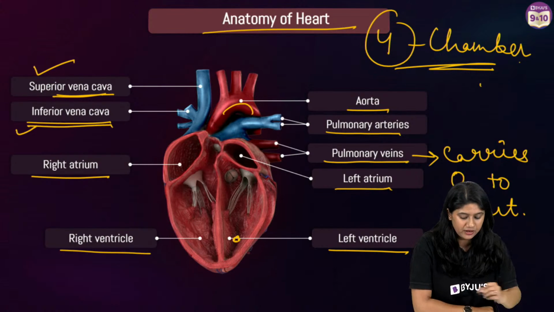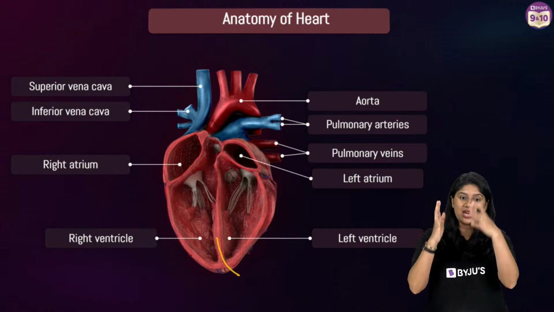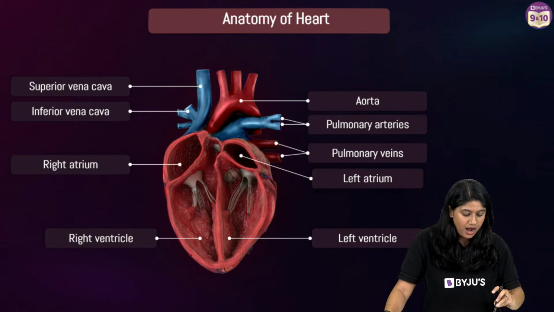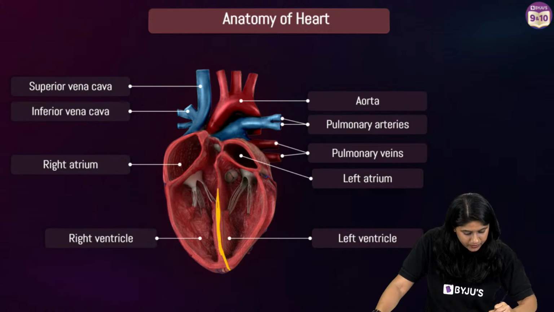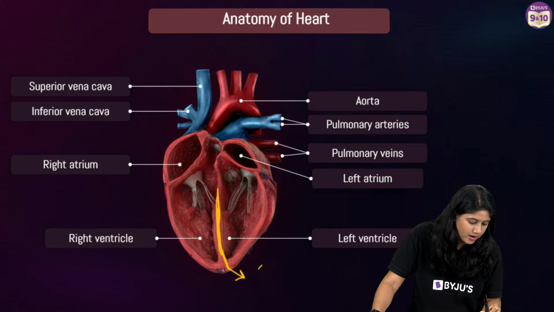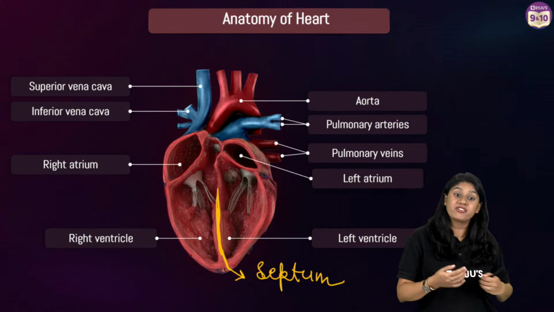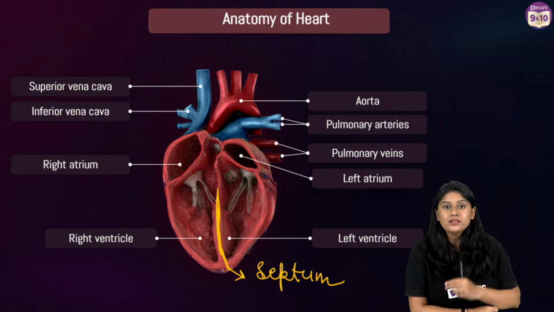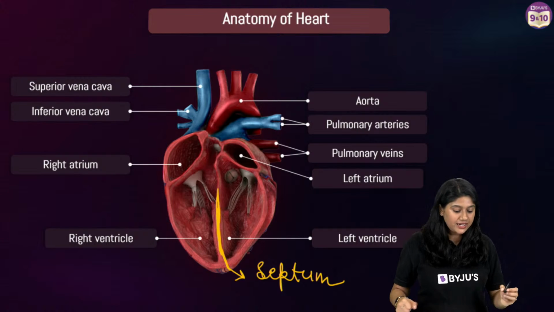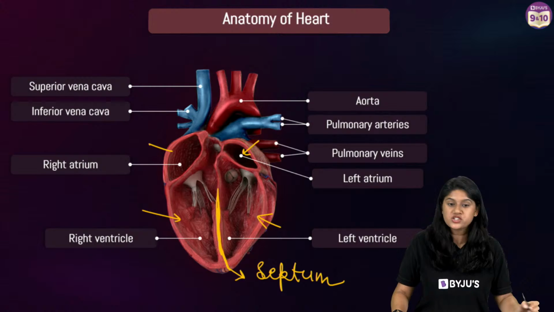Now let me ask you over here only. What is this? You can see that the chambers, the ventricles, are divided. We can see there's a division over here. What do we call it? We call it a septum. Very good. Now, one more thing I want you to discuss is that ventricles and atriums are the chambers, as we all know.